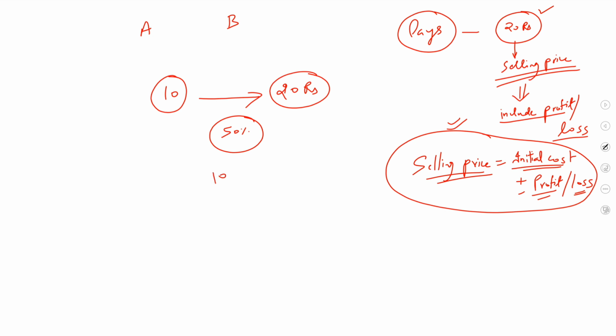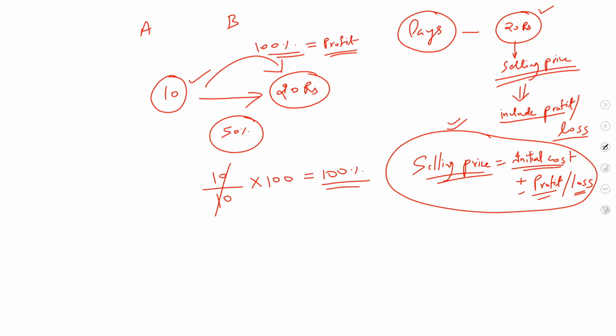So what is the change? Change is rupees 10. Yes, 20 minus 10, and in the denominator you have to write this 10. Yes, initial cost 10 rupees, and multiply by 100. So the percentage change would be 100%. Yes. So in this transaction, the producer of that Lays packet is registering how much profit? 100% profit. I hope you understand this concept.